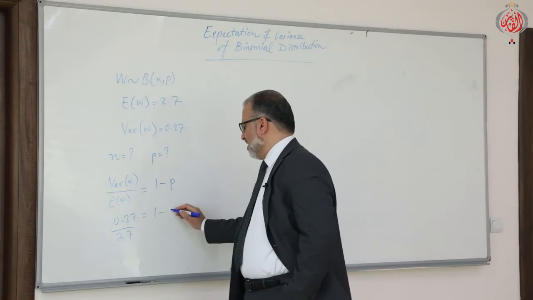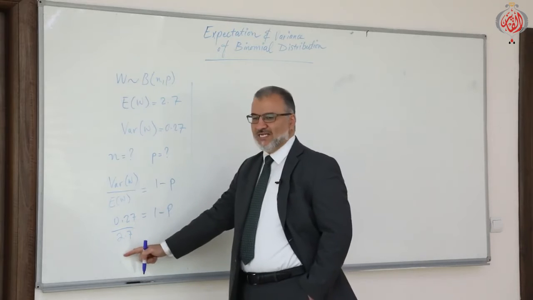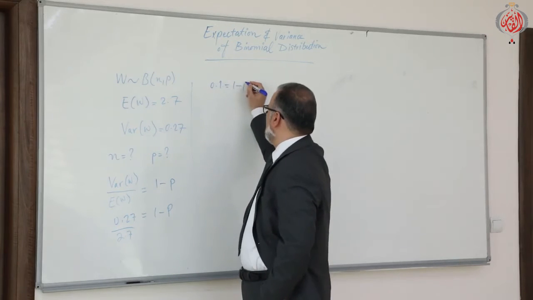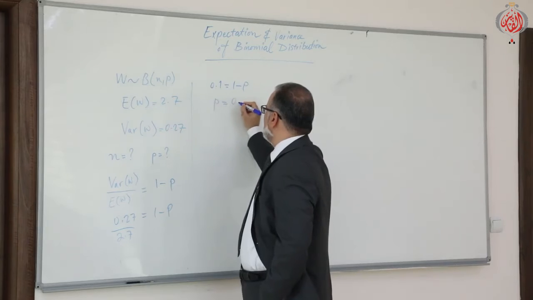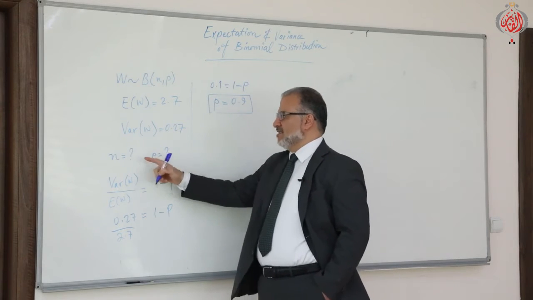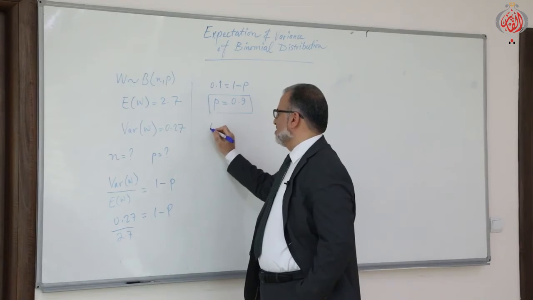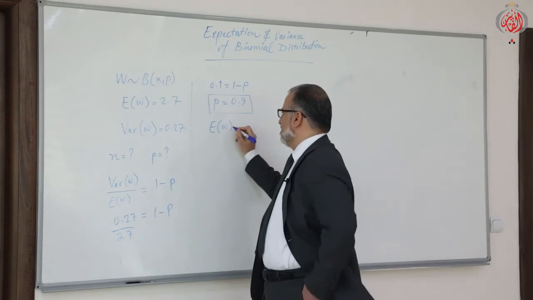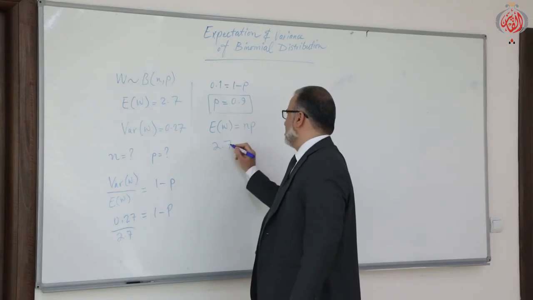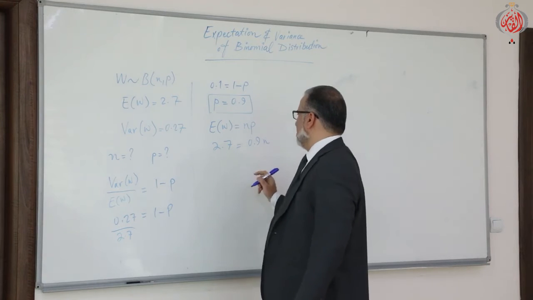It's very clear that 1 minus P equals 0.1, hence P is nothing but 0.9. This is P. Then how to find N? As we said, we can simply use the expectation. So E of W is NP, and here it is 2.7 equals 0.9 N.